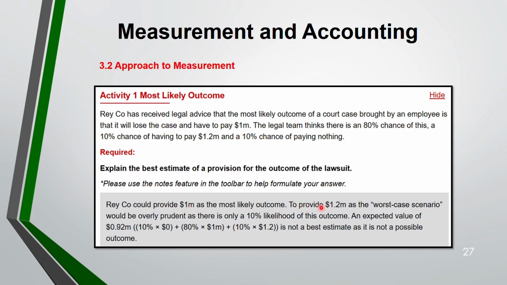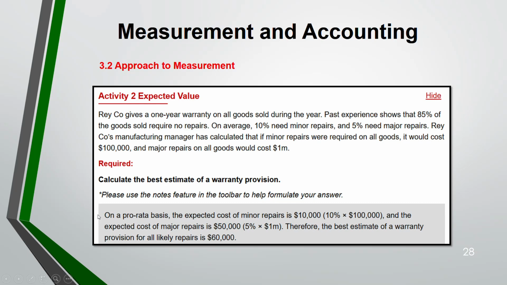And if you give 1.2 million, which is the worst case scenario, where you have to pay the highest amount, you are being overly prudent, and there is only a 10% likelihood of this occurring. That means only a 10% chance of paying 1.2. So in this case, you will recognize the provision at 1 million. Now, example 2, expected value.